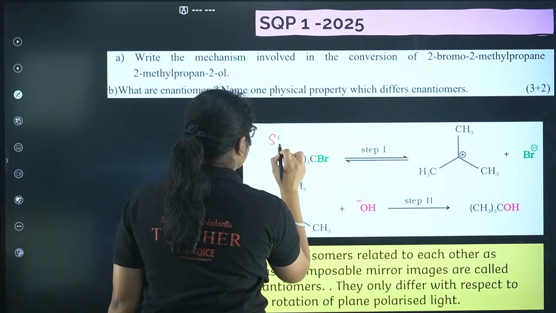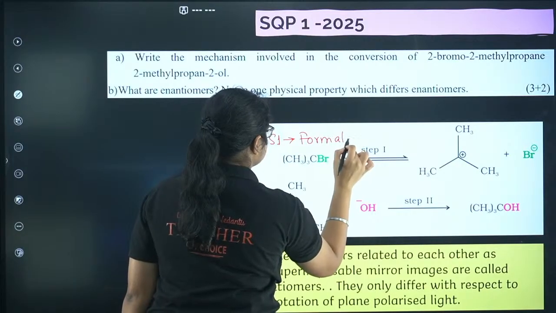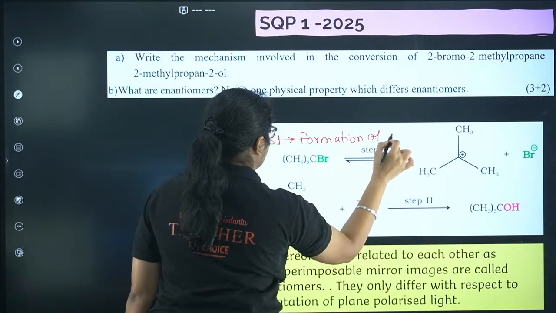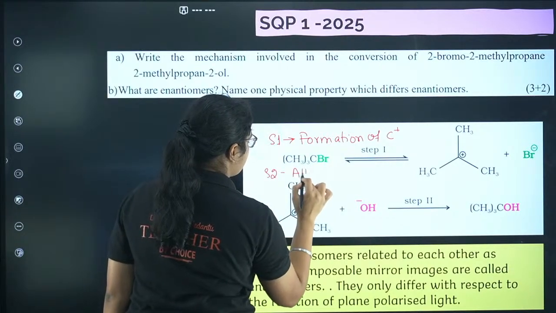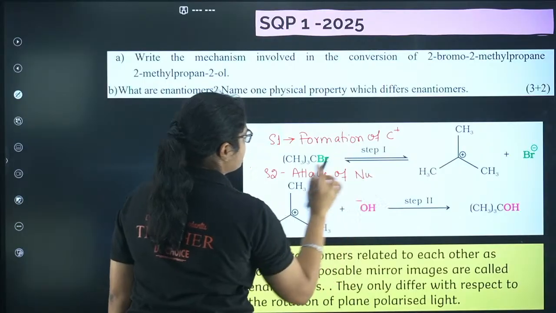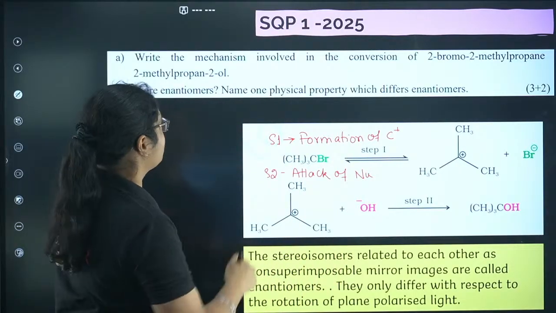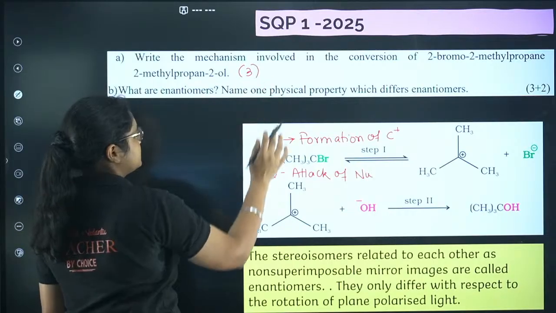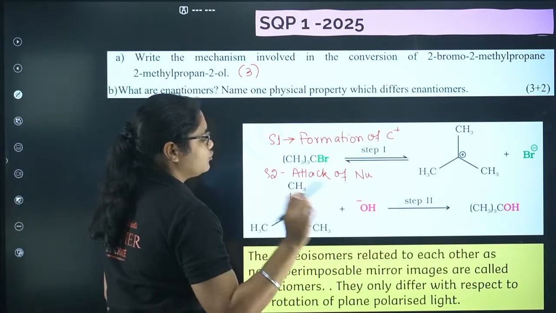So what is step 1 here? Formation of carbocation. And what is step 2 here? Attack of nucleophile. So you need to write both the steps here, and that will give you 3 marks. If you write all the reagents and everything, labeling properly, that will give you 3 marks.